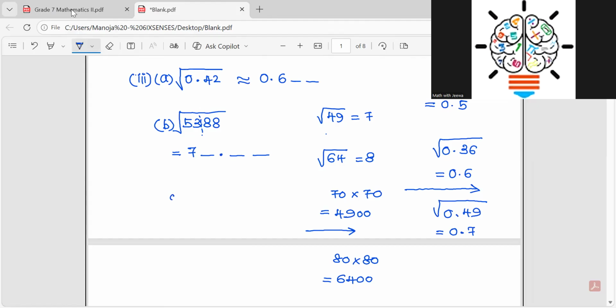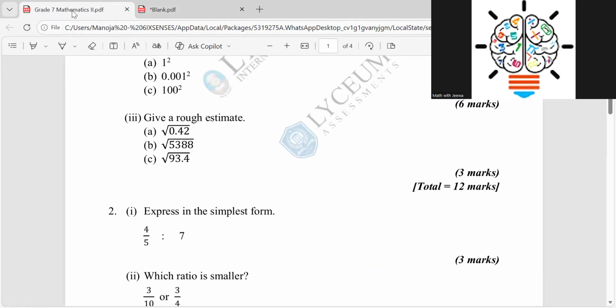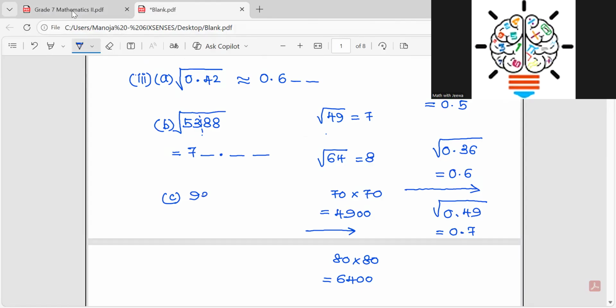And then we will move to part C. In part C, what we have, children, is 93.4. Again, the same thing we want to do. This approximation is very easy if you are thorough with the perfect squares and square root numbers, children. Right? To have 93, first I get the square root of 81. What is the answer? It is 9. And square root of 100, what is the answer, children? It is 10. Now, what is the value we have? 93.4. So that is in between 81 and 100. So that should definitely be 9. We don't know.